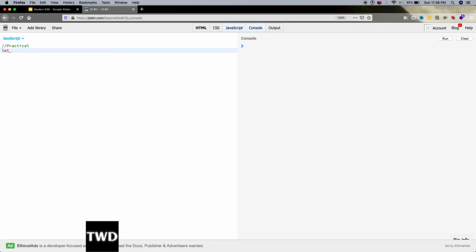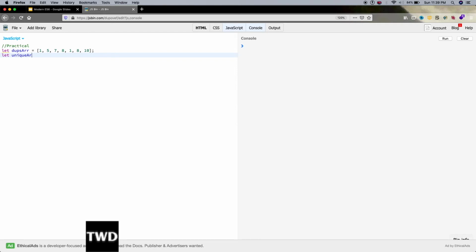Let there be a duplicate array. The question will be like that: remove duplicates from an array 1, 5, 7, 8, again 1, again 1, 8, and again. So 1 and 8 are duplicates. So the question is we have to remove them from this array. We can do it in one line.